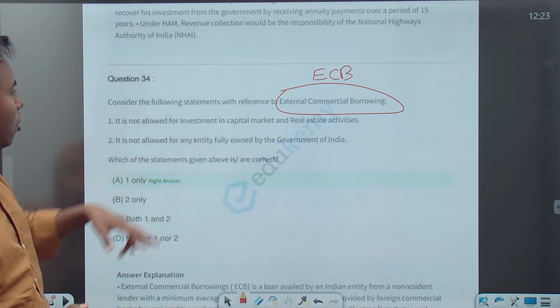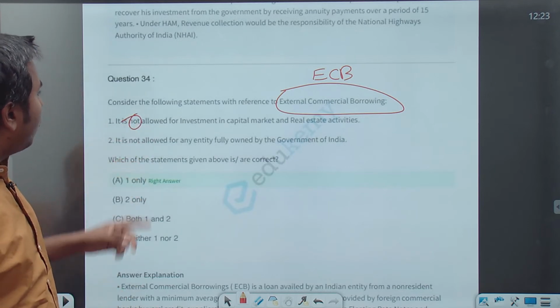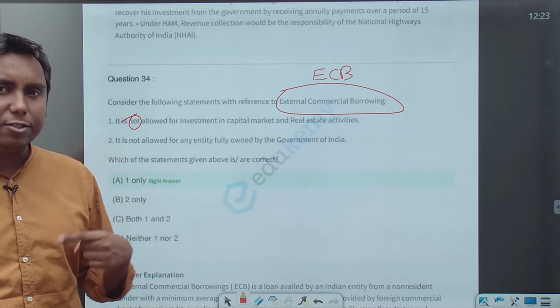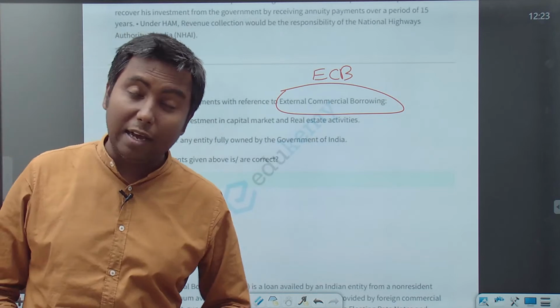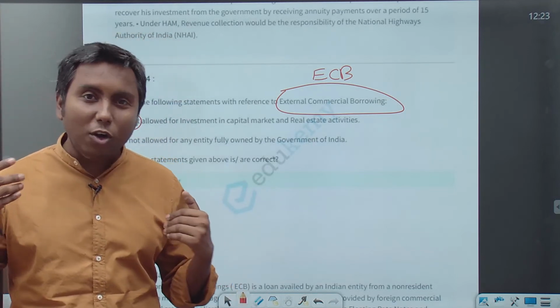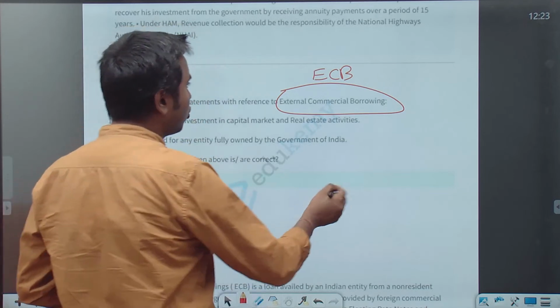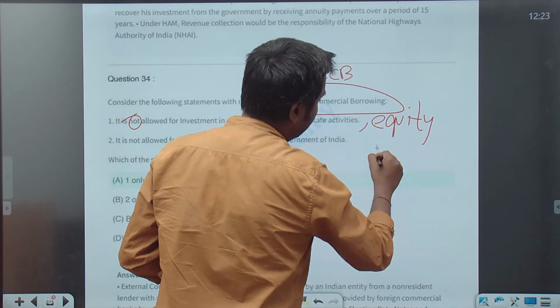It is not allowed for investment in capital market and real estate activities. Indeed, ECB is not allowed for investment in capital market, real estate activities, or if you want to play gambles in stock market. So in equities also it is not allowed.